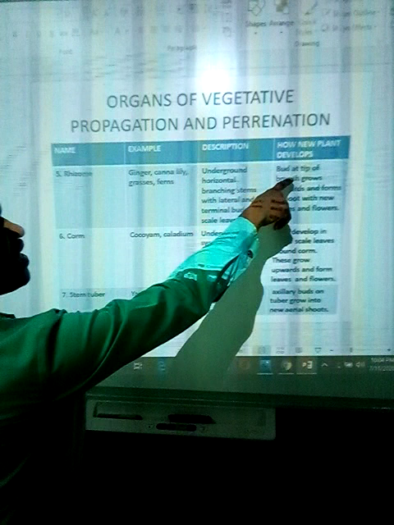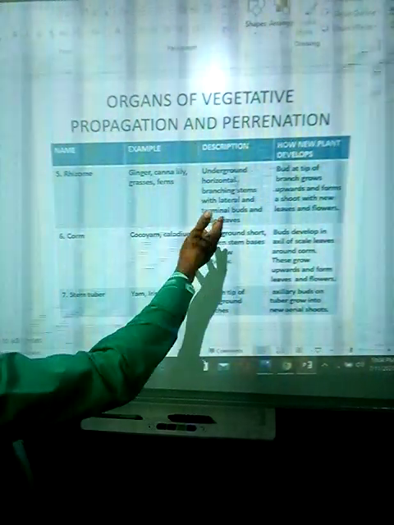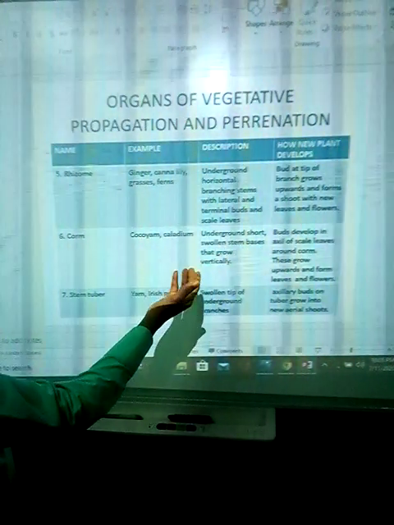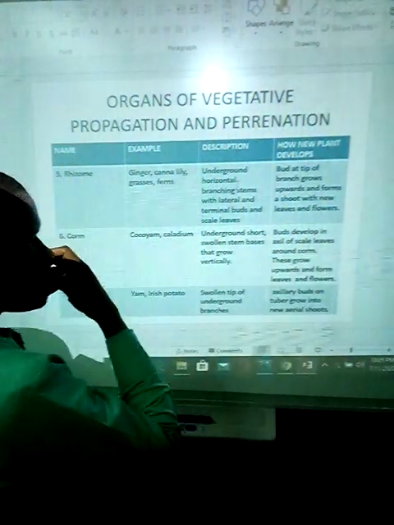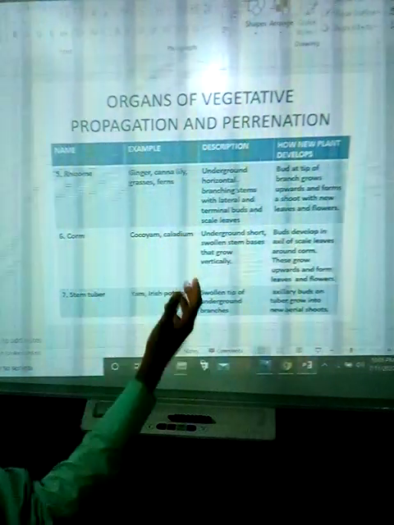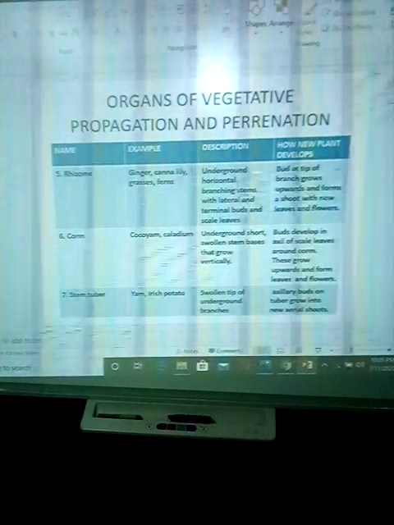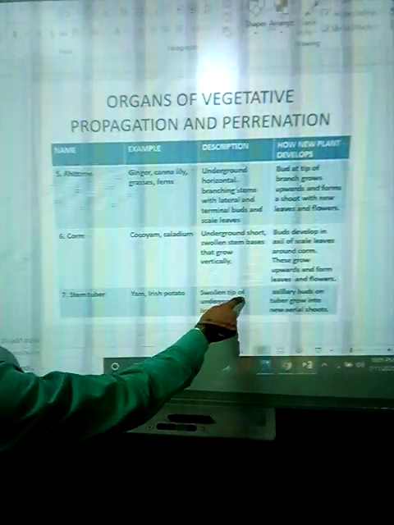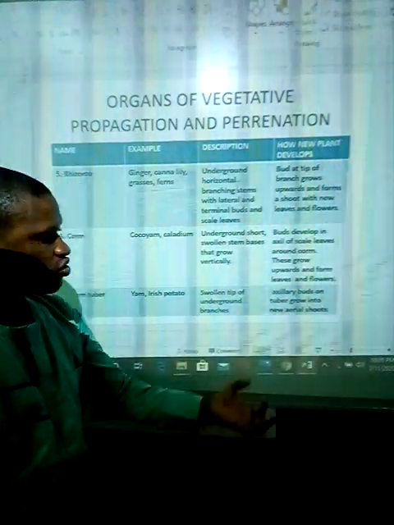Corm: cocoyam grows by corm. I told you all these are natural vegetative propagation. And caladium. Description: an underground short, swollen stem base that grows vertically. How the new plant develops is that buds develop in the axils of scale leaves around the corm. These grow upwards and form leaves and flowers. The last is the stem tuber: yam, Irish potato, and tubers generally. Description: a swollen tip of the underground branches. How new plants develop: axillary buds on the tuber grow into new aerial shoots.